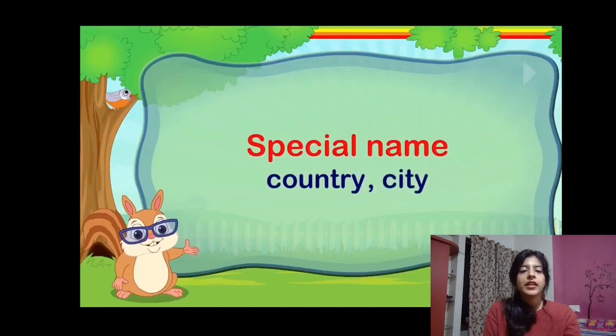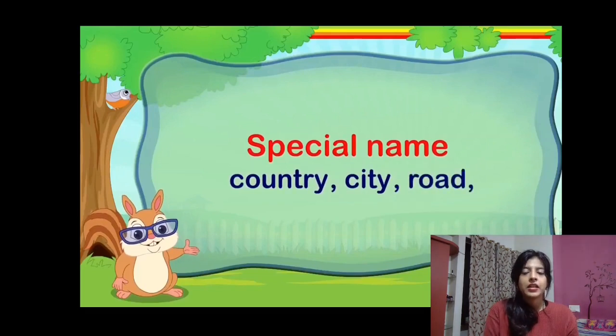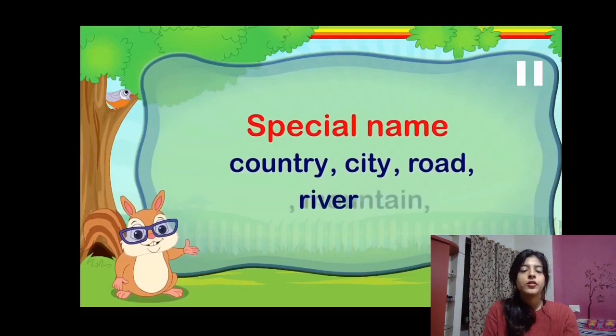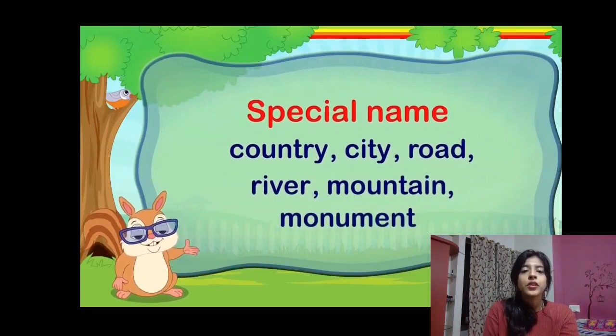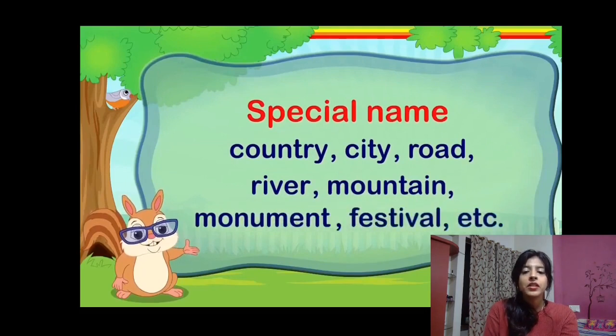So we will write that in capital letters, which can also be country, city, road, river, mountain, monument, festival, etc. So all these will be proper nouns when we give them a special name.